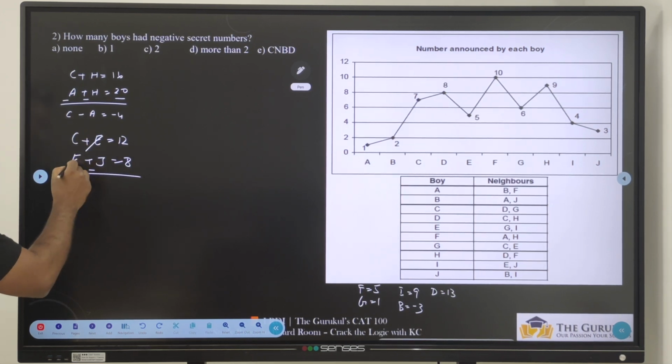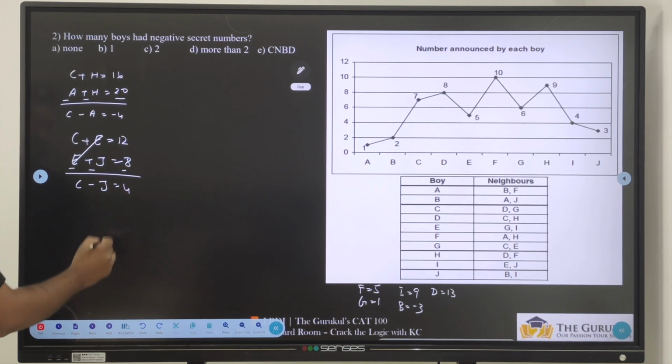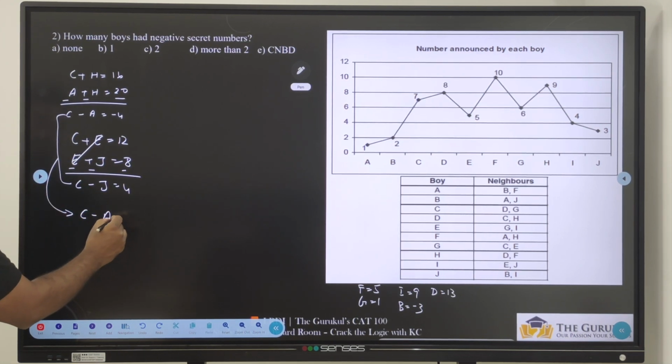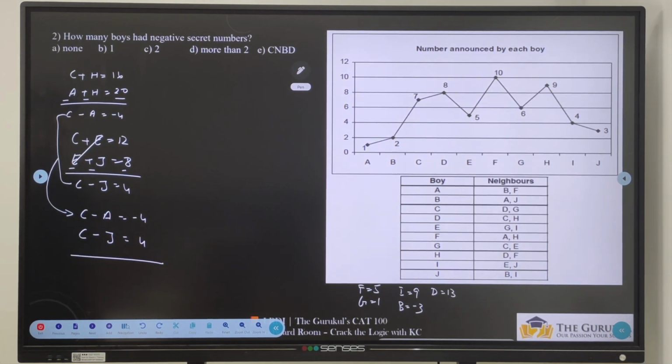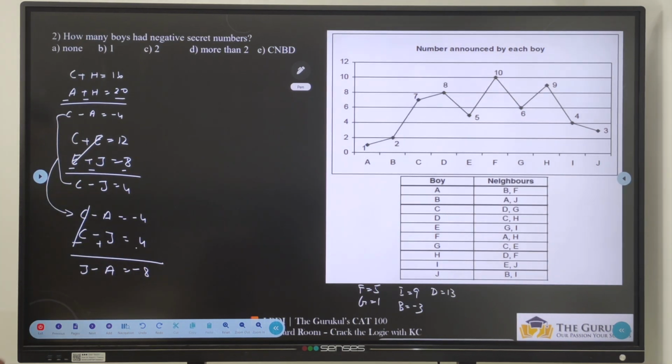So if I subtract, E gets cancelled. C minus J is equal to 4. From these two, C minus A equal to minus 4, C minus J is equal to 4. If I subtract both of them, C gets cancelled. J minus A is equal to minus 8.